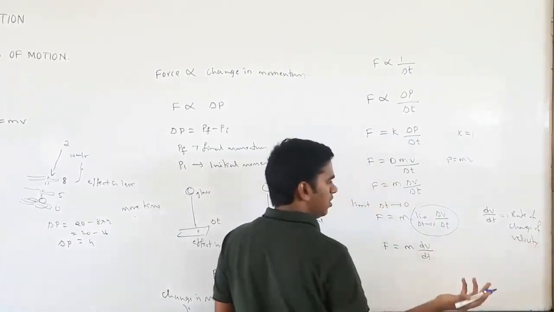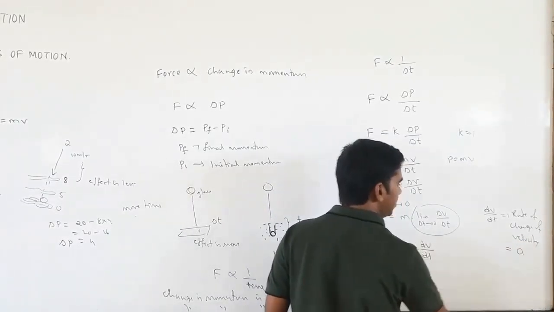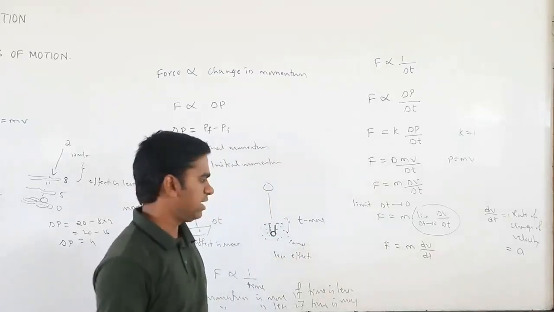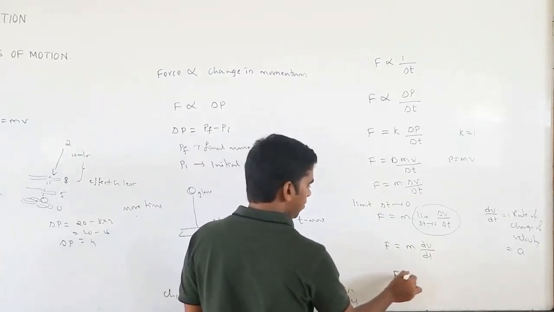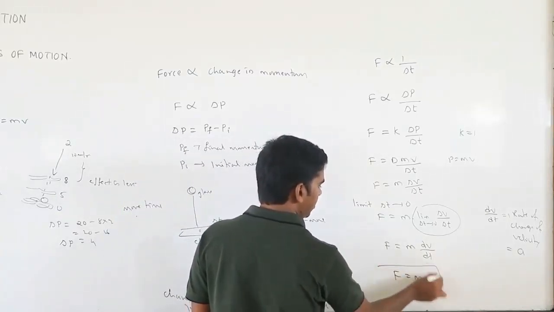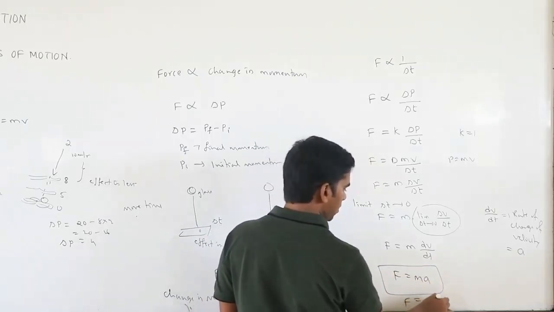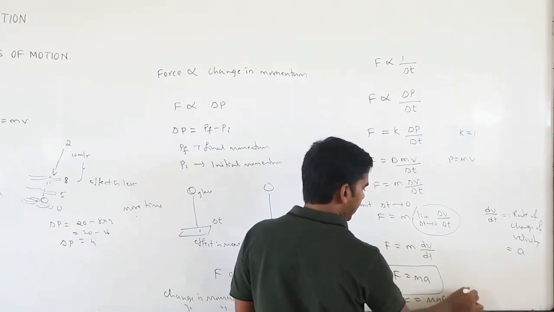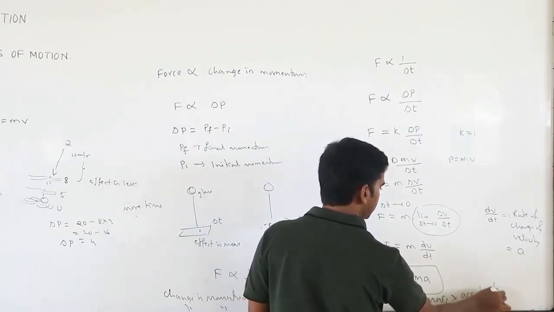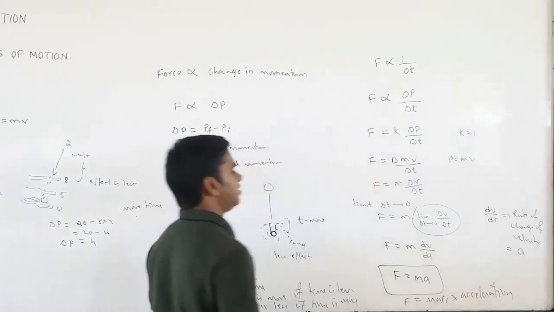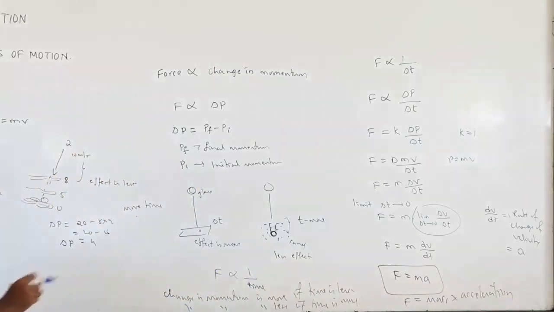Rate of change of velocity is nothing but acceleration. So F equals m into a. Force equals mass into acceleration. This is all about the second law. Now we are coming to the second law: F equals ma.